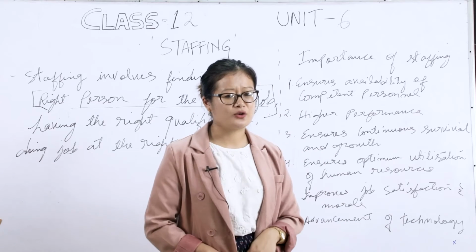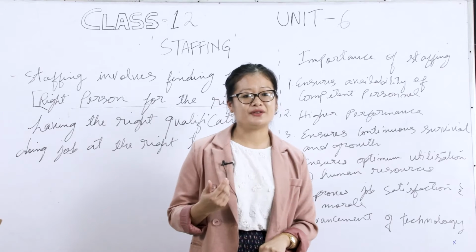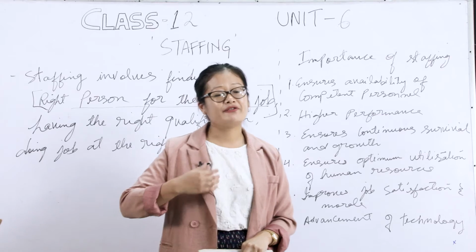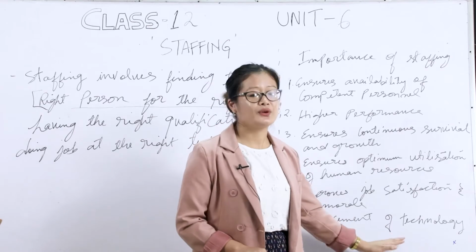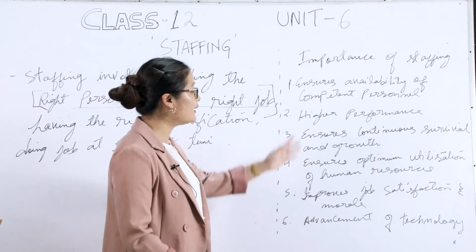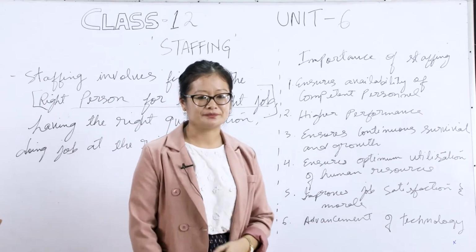With the help of technology, they will be able to upgrade themselves and also fasten their work. That is advancement of technology. So class, these are the 6 important points under staffing.